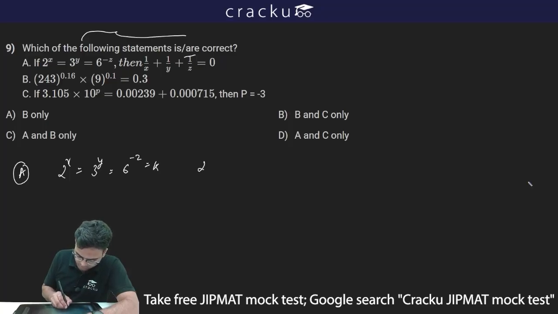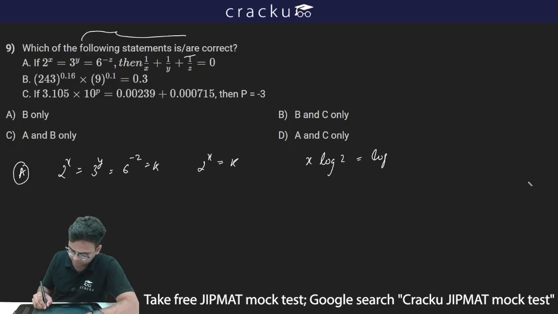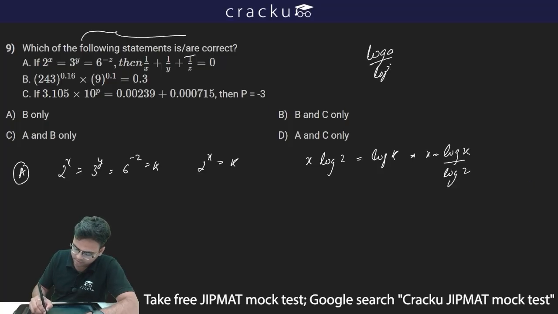So if I say 2 to the power x is equal to k, I can take log both sides. So I can write x log 2 should be equal to log k. Thus I can write x is equal to log k upon log 2. And we know that log a upon log b can be written as log a to the base b.